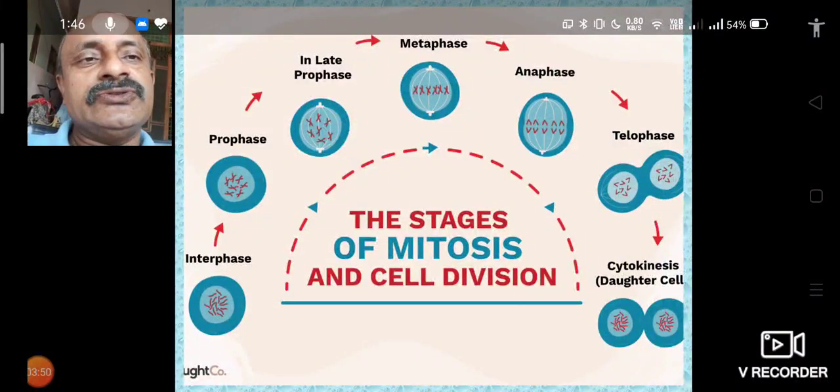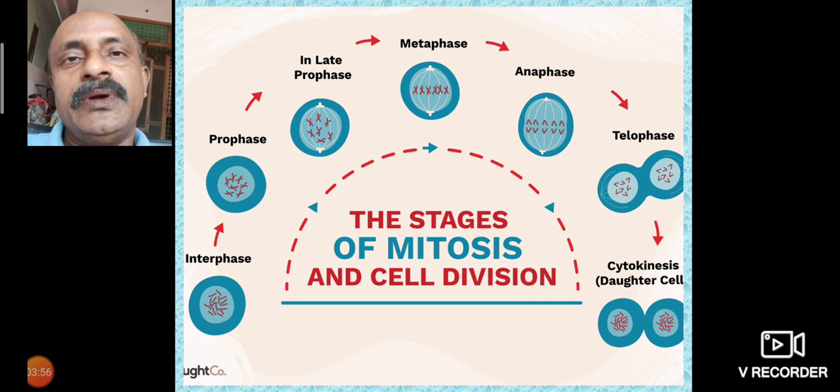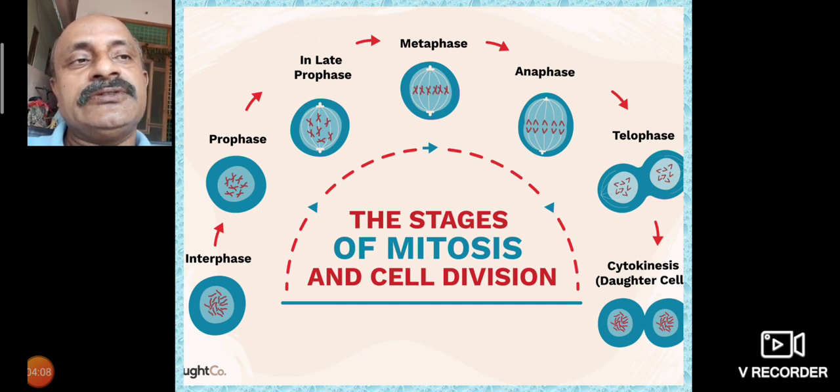Cell division can be divided into three types: mitosis, amitosis, and meiosis. Mitosis has first the interphase, and the second is the dividing phase. The dividing phase is prophase, metaphase, anaphase, telophase.